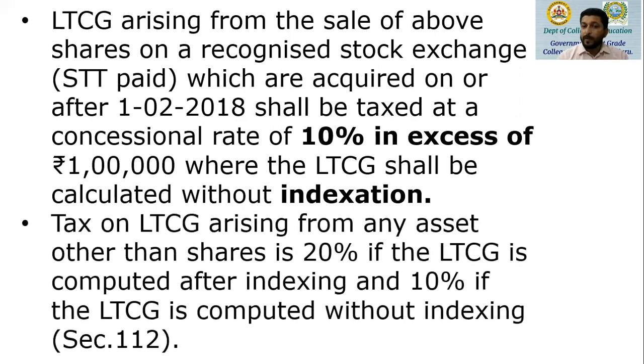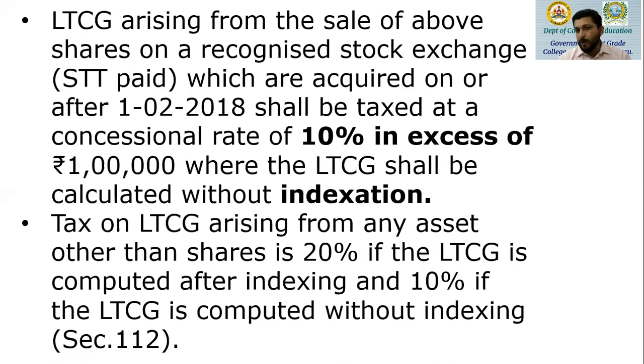Tax on long-term capital gain arising from any other asset other than shares is 20% if the long-term capital gain is computed after indexing, and 10% if the long-term capital gain is computed without indexing. So as mentioned just earlier, it is 10% without indexation, and this is more so on shares. 10% in excess of rupees 1 lakh, where the gain is more than 1 lakh.